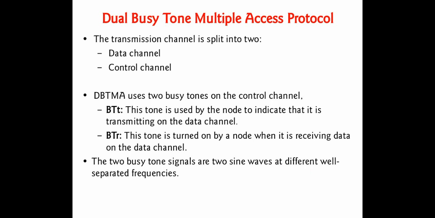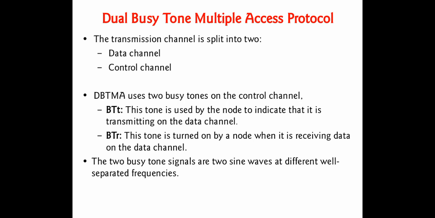Now look at the dual busy tone multiple access protocol. In this, the entire available bandwidth is again divided into two channels, similar to the BTMA protocol. One is the control channel, the second is the data channel. In the control channel, the busy tones are activated, and the RTS and CTS control packets are exchanged. The data channel is used for data transmission.